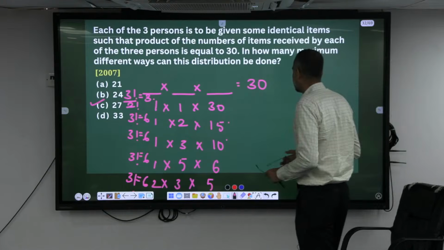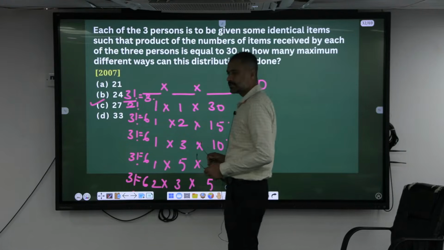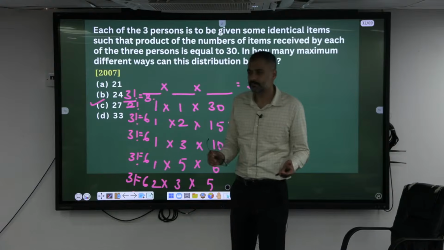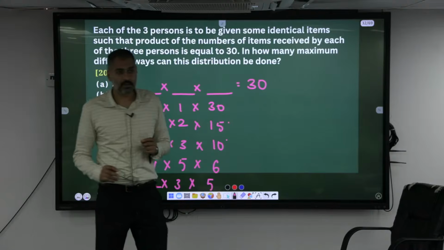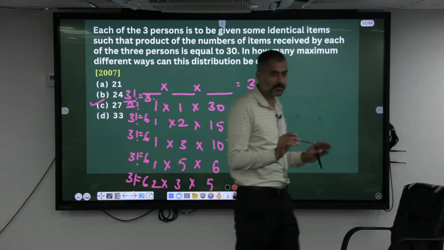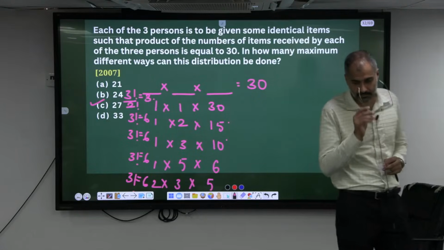The product has to be 30. In the previous case, the sum was 8. The number of balls, the sum over the 4 triangles, has to be equal to 8. You can change their order.